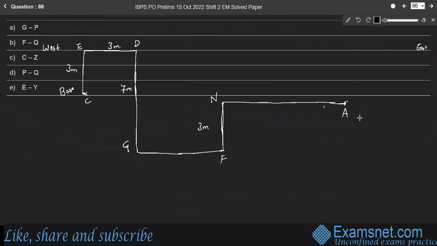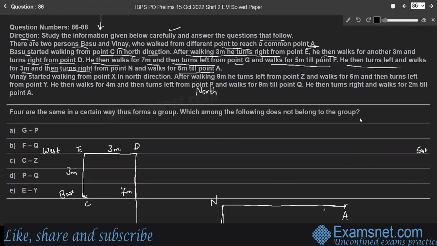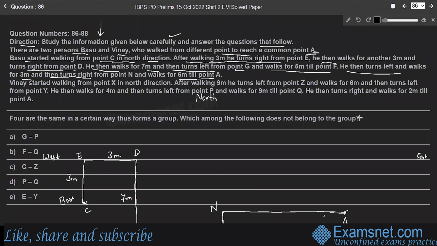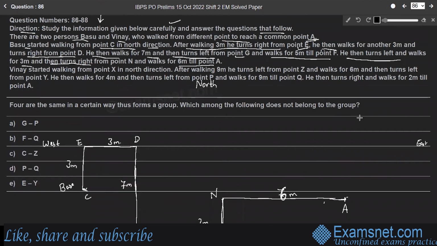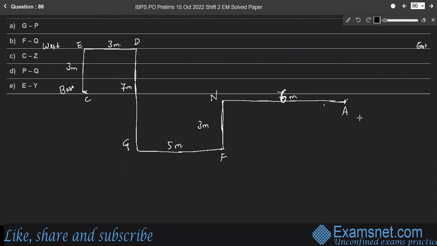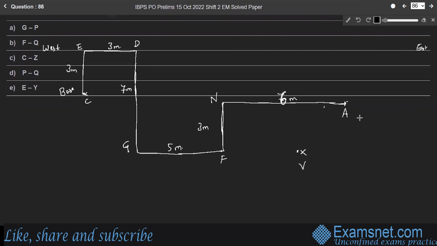And the distance from G to F is 5 meters. So this distance we have to mention. And this distance is 6 meters. Right? And another person, Vinay, started walking from point X in the north direction. So we'll consider point X somewhere here, because he walks to the north direction. Therefore, Vinay started from point X.